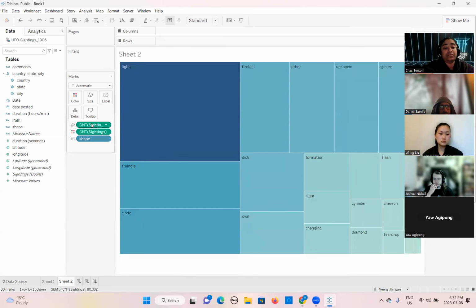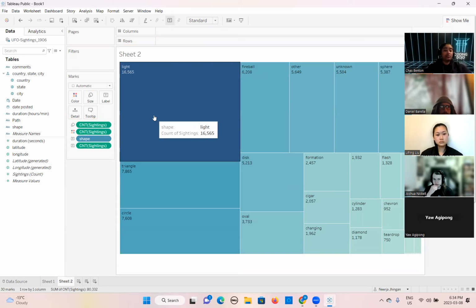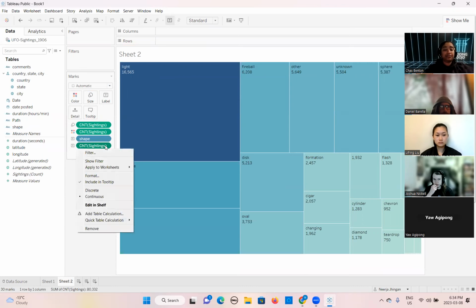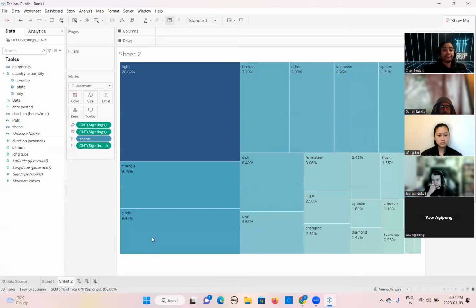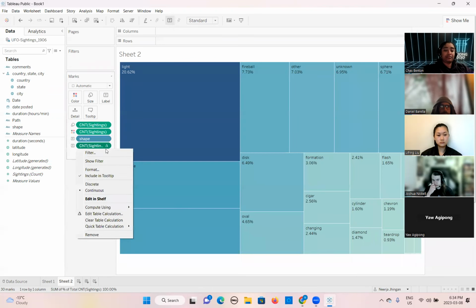And again, you will use Control or Command in Windows, and then we will label the data. Now it is labeling the number of counts of the sightings. If you want to change it into percentage of total, you can do it like this. You will click on the pill again and then choose quick table calculation, percent of total.